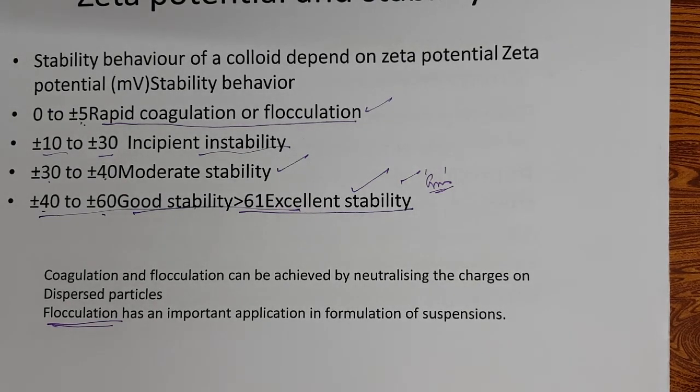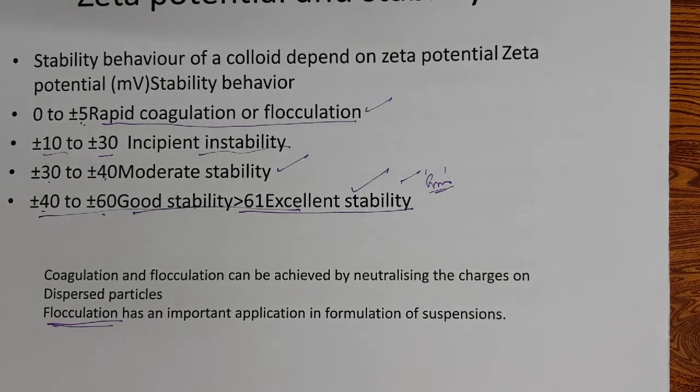So with finer techniques, by adjusting the zeta potential to near zero and using appropriate polymers, we can flocculate the particles so that flocculated particles can be redispersed easily.